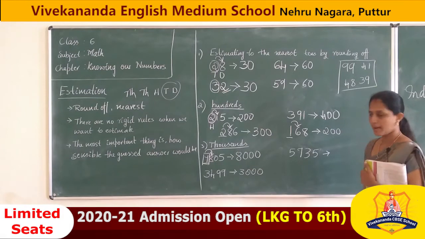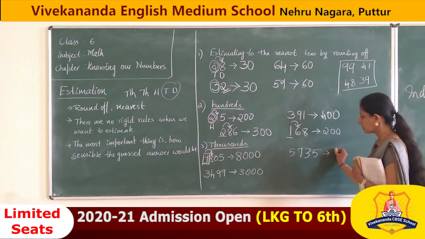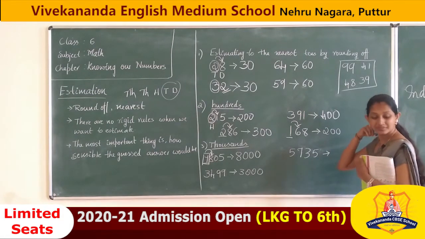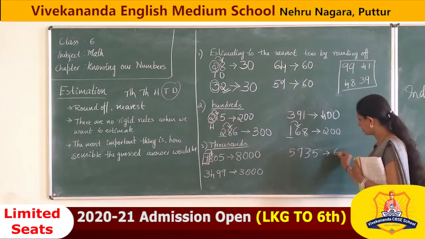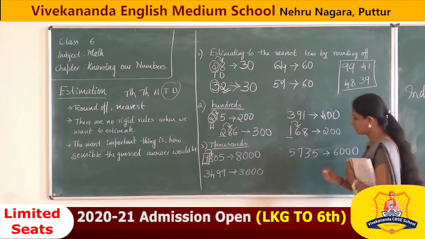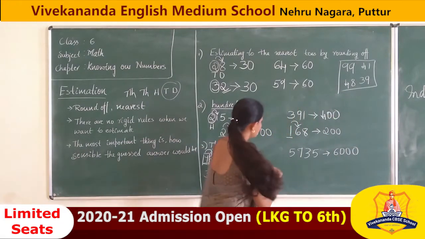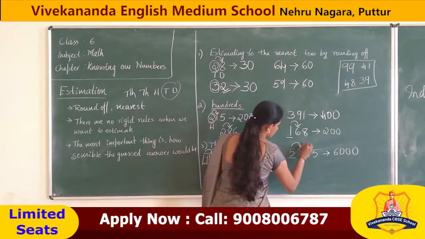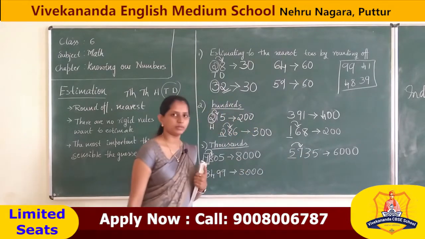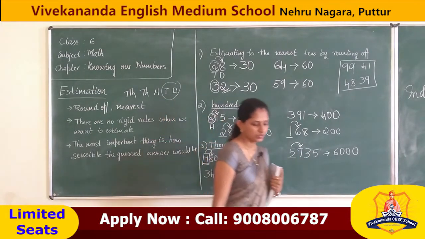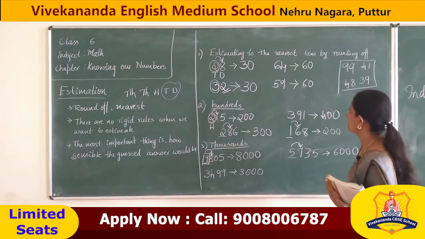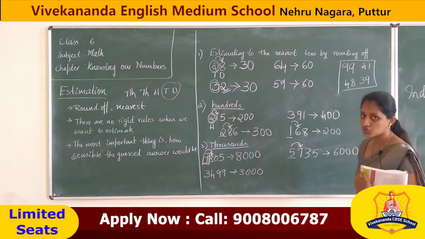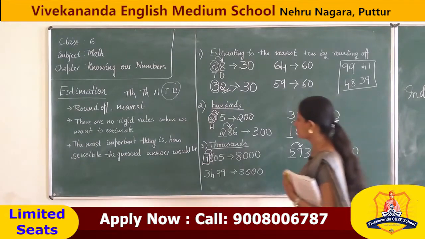What is the answer? 6,000. Is it correct? Because we have to check this one. Correct? So, understood? How to estimate to the nearest 10, nearest 100, nearest 1000.